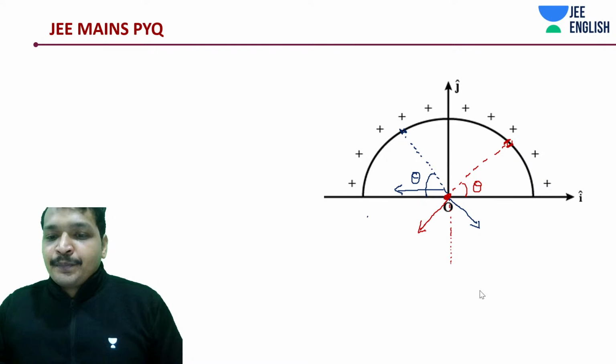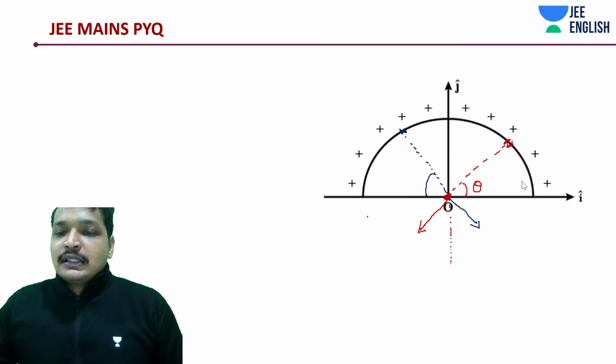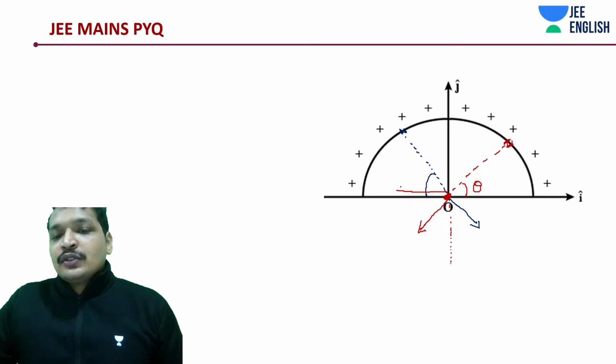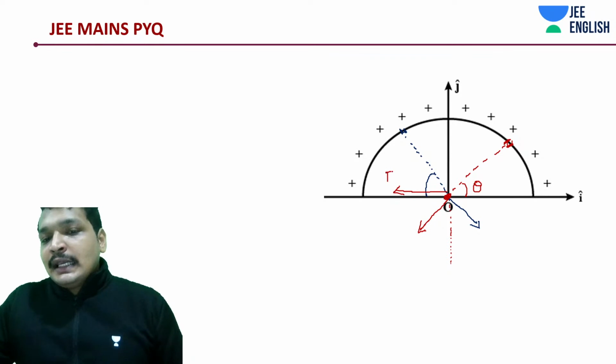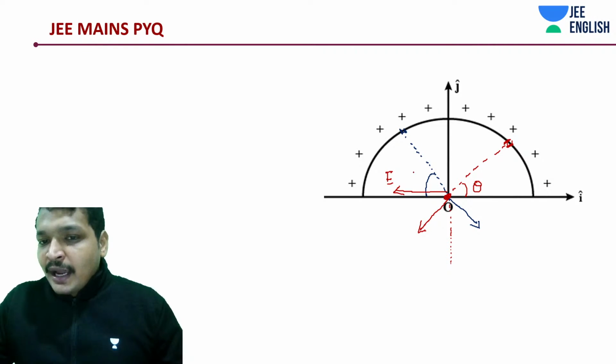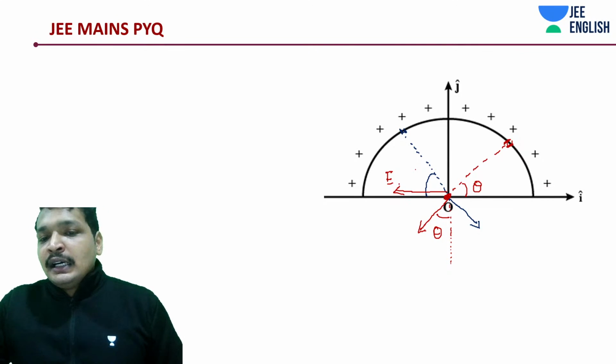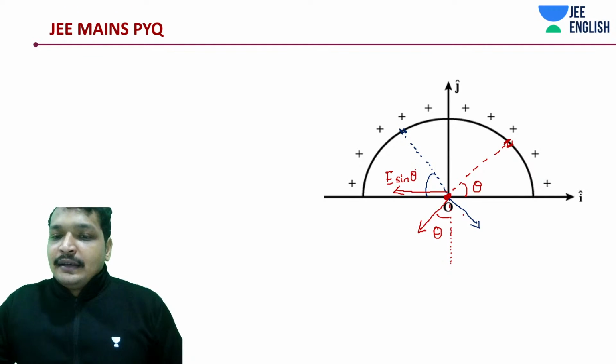One component of the field is going to be in this direction. This is not the field; this is going to be in red color. The reason is this is the one. So one is going to be E, of the same magnitude. If this is theta, this is also theta. That means there should be an E sin theta in this direction and an E cos theta.